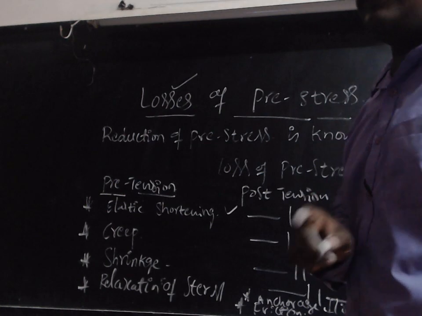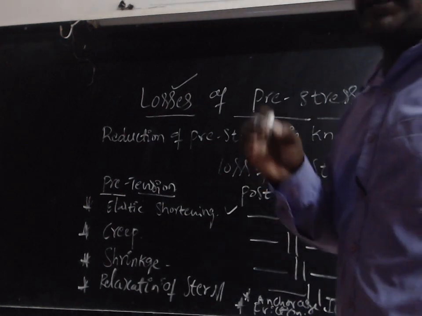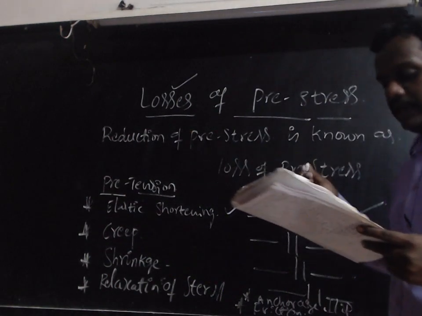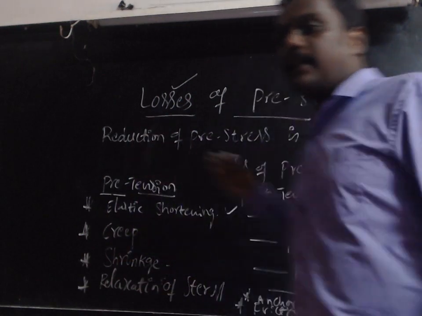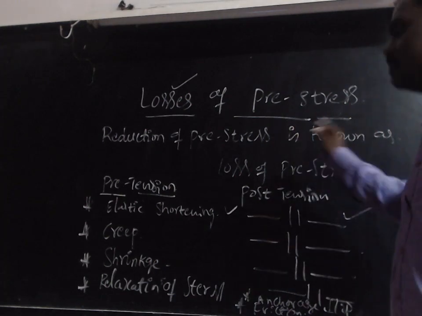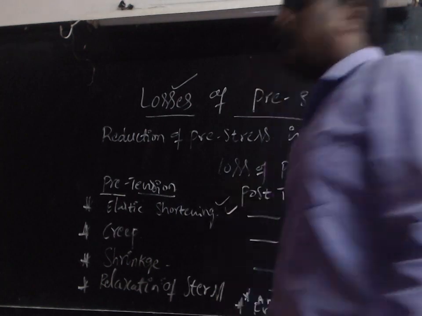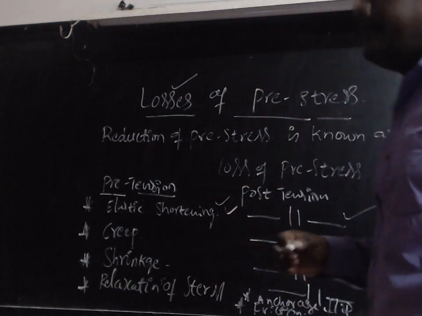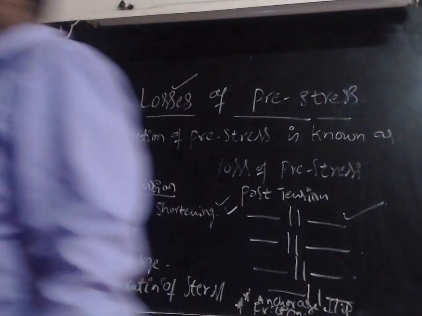That you have to remember, because in the problem itself they mention that it is successively tensioned, or stage by stage, that is, the process of applying the force takes place one by one. So this is the basic introduction to the losses of pre-stress. Now we have to take each individual loss, how it takes place, and how to calculate each loss, that is, each of the 6 losses.